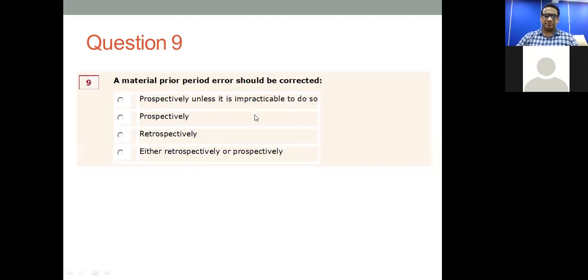Question number 9. A material prior period error should be corrected prospectively unless it is impracticable to do so. Prospectively, just prospectively, retrospectively, either retrospectively or prospectively. So if the prior period error is material, then of course you have to adjust the financial statements. So you have to correct the financial statements retrospectively. So correct answer is answer 3.